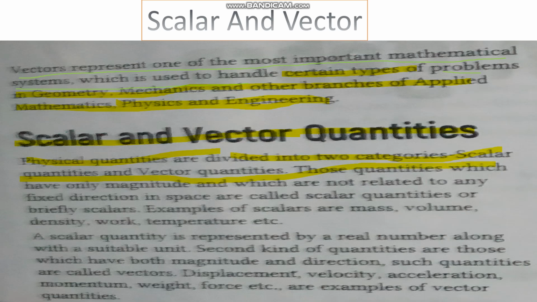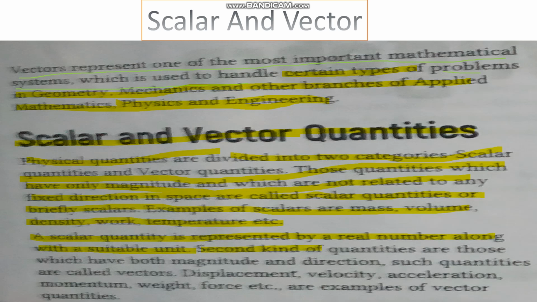Those quantities which have only magnitude and which are not related to any fixed direction in space are called scalar quantities, or briefly scalars. Examples of scalars are mass, volume, density, work, temperature, etc. A scalar quantity is represented by a real number along with a suitable unit.